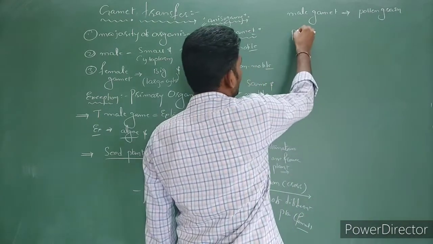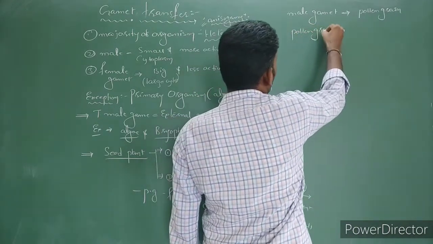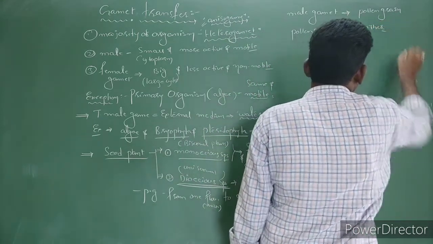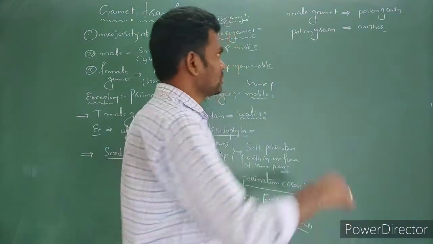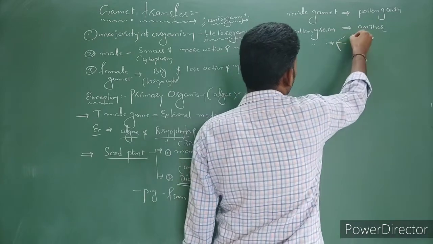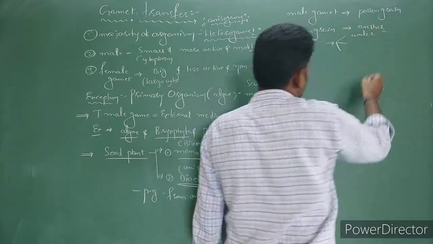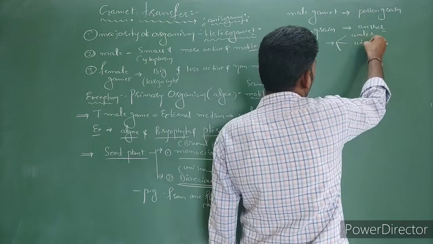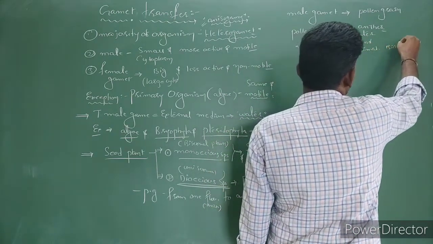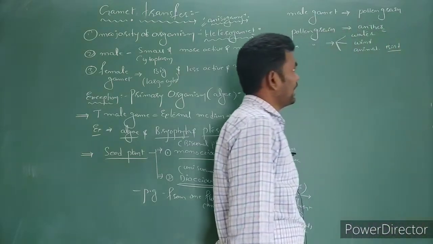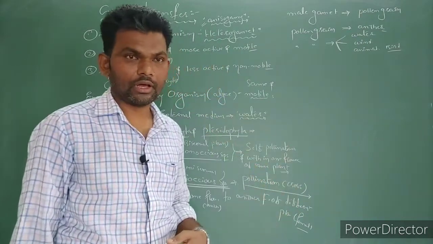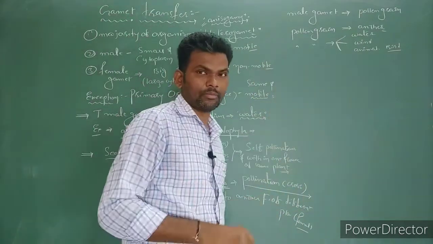Pollen grains are present in the anther. These pollen grains are going to be transferred from one location to another with the help of water, if it is a hydrophyte, or wind, or animals, or birds. So with the help of water, wind, animals, and birds, the pollen grains transfer from one plant to another. These all are mediums, pollinating agencies.